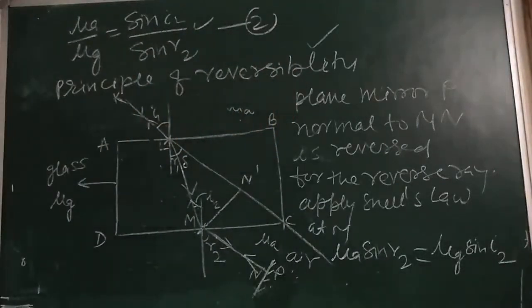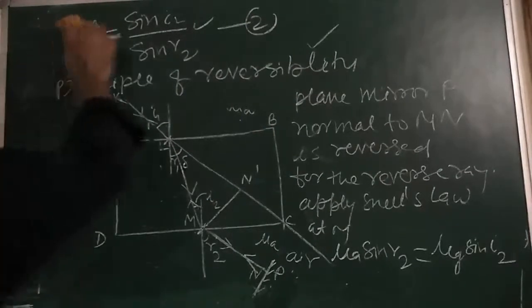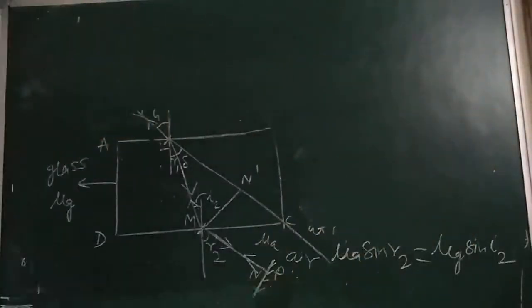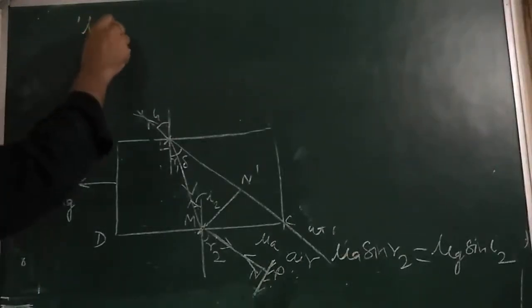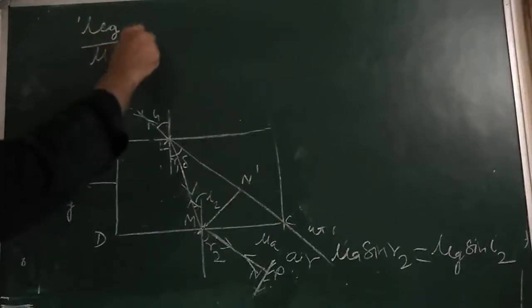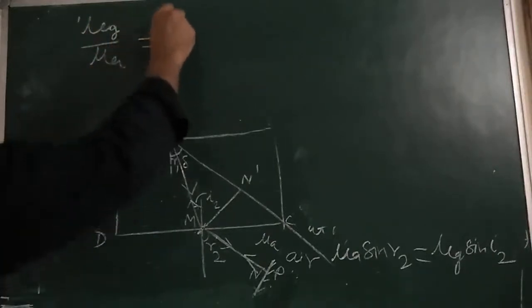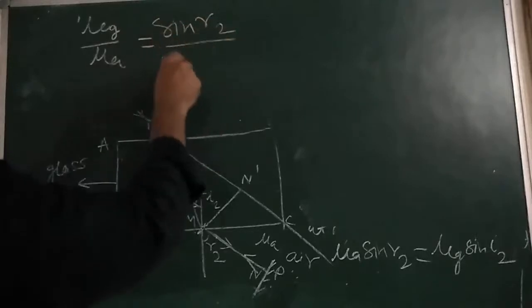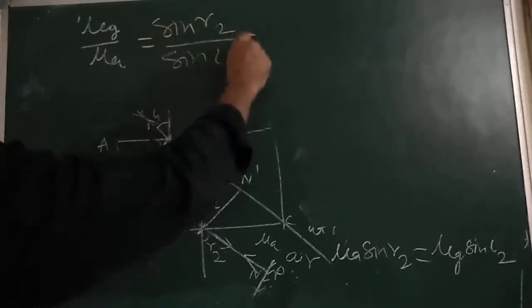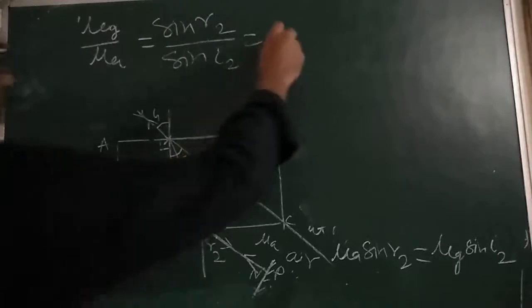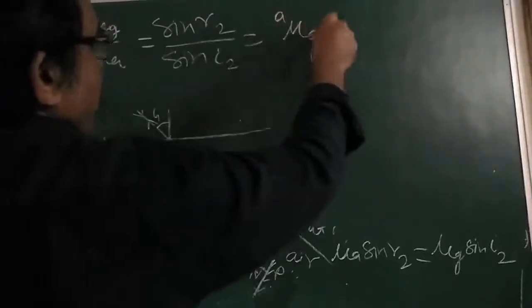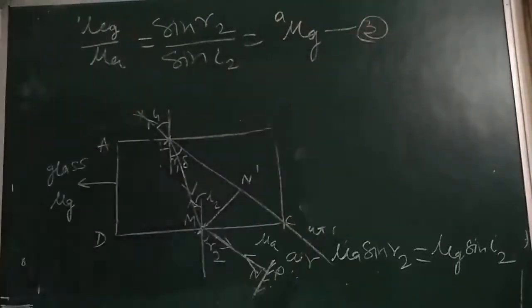Now we can write here, with the help of this equation, mu G divided by mu A is equal to sine of R2 divided by sine of I2, that is equal to the refractive index of glass with respect to air. This is our equation number 3. Is it clear?